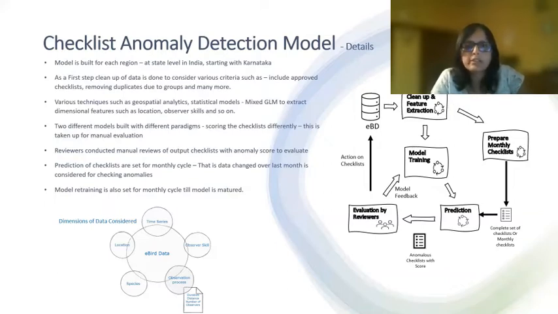After the base model is built, validated and deployed, monthly predictions are done to pick anomalies for new checklists submitted or changed over the past month, a one month window. Also, the base model is trained again each month as of now, till the model matures.